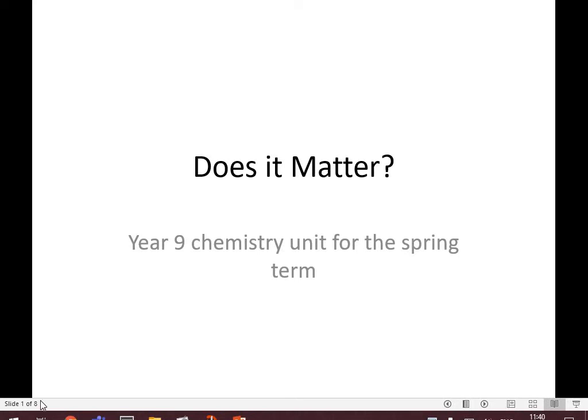This is lesson 1 for year 9 on the chemistry unit, Does It Matter? You should all have a new book that's been sent out to you, and we're going to work through lesson 1 first.